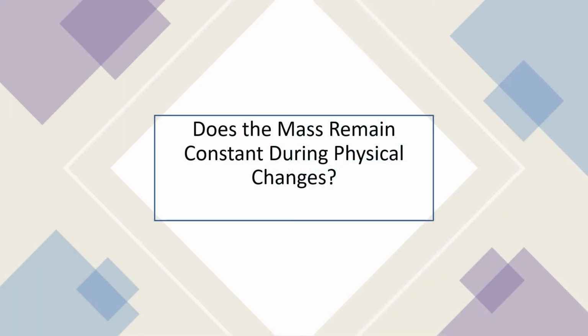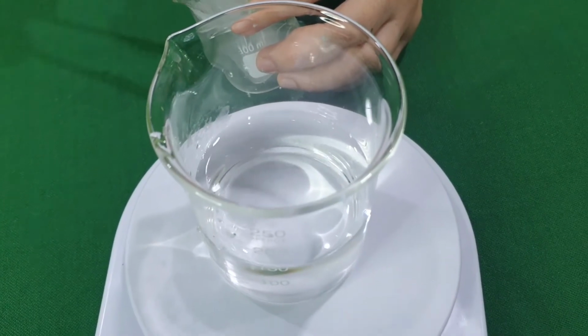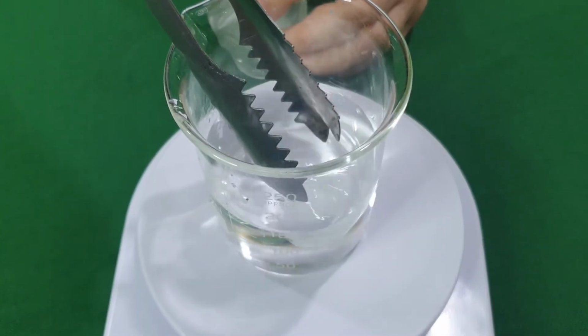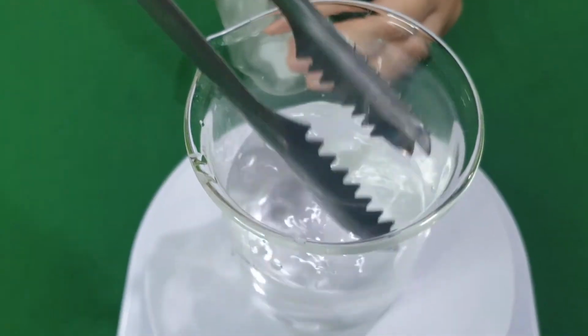Does the mass remain constant during physical changes? Is there any difference between the mass of the ice cubes and water after the ice cubes melt into water? Some ice cubes are placed into a beaker of water and the mass is measured.